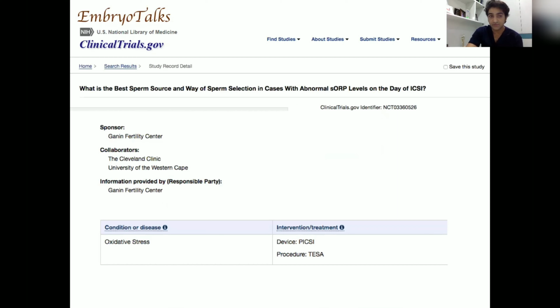Why not have an apple versus apple comparison? Meaning on one side you have a technique by which you can select the sperm with lower DNA fragmentation, and on the other hand, you use testicular sperm. Then you'll get to know which technique is better and where you're getting better sperm and a better live birth rate.